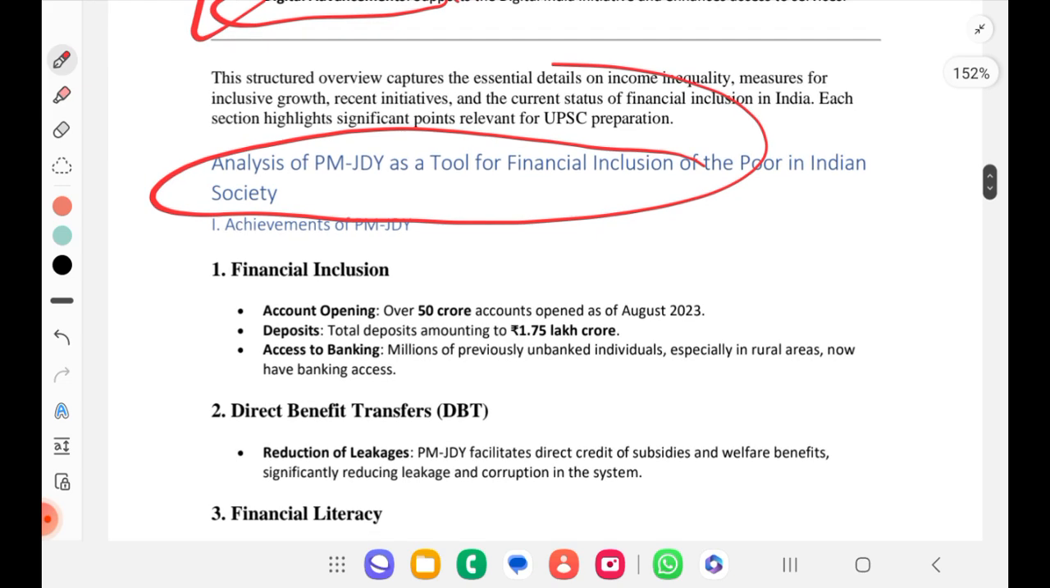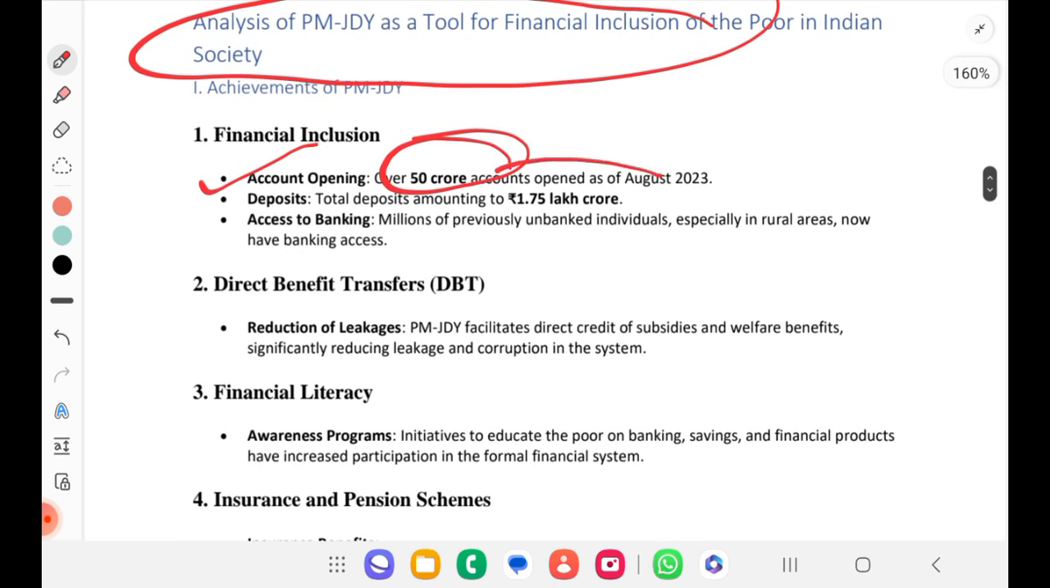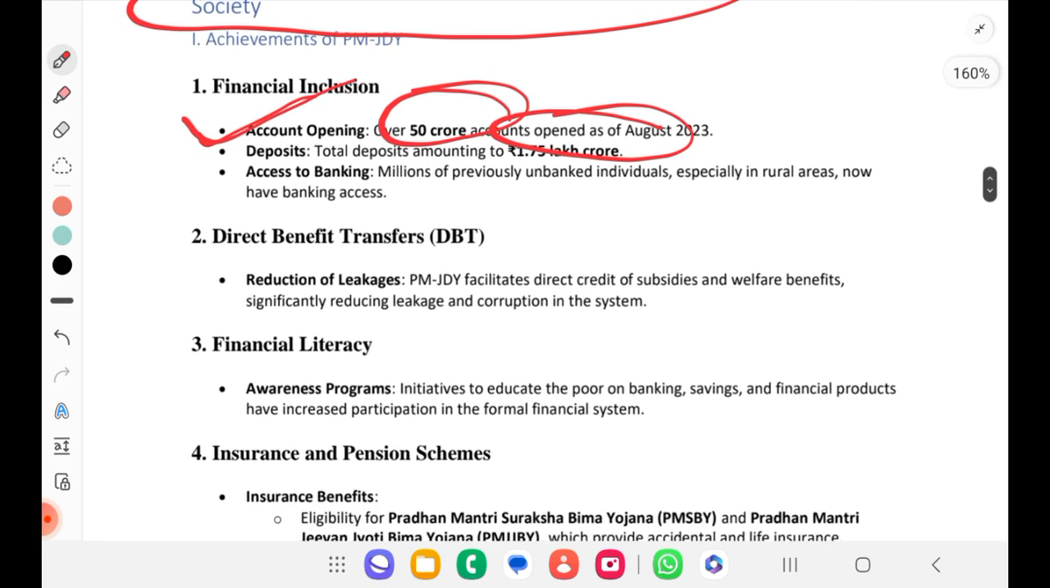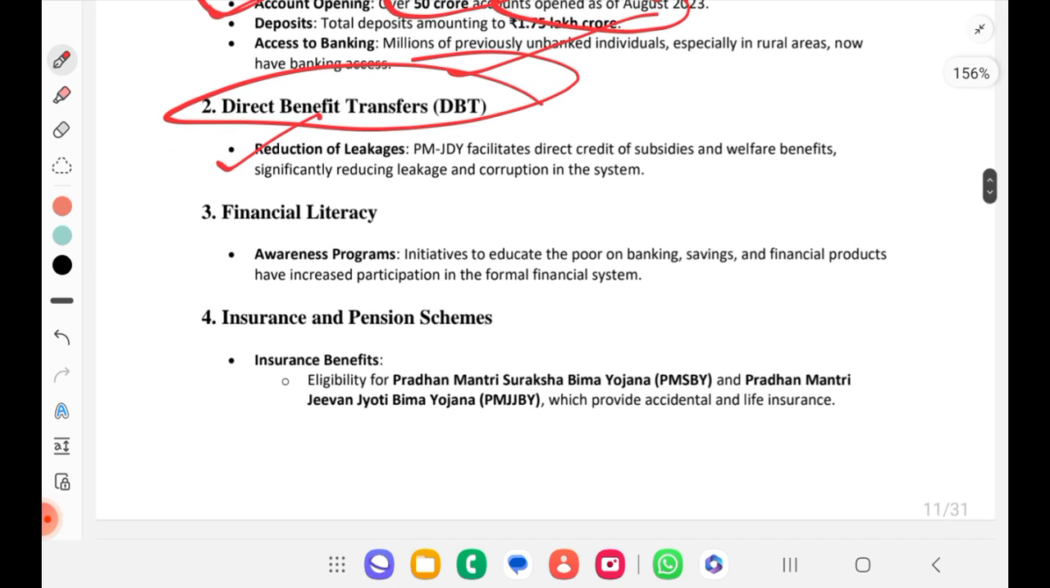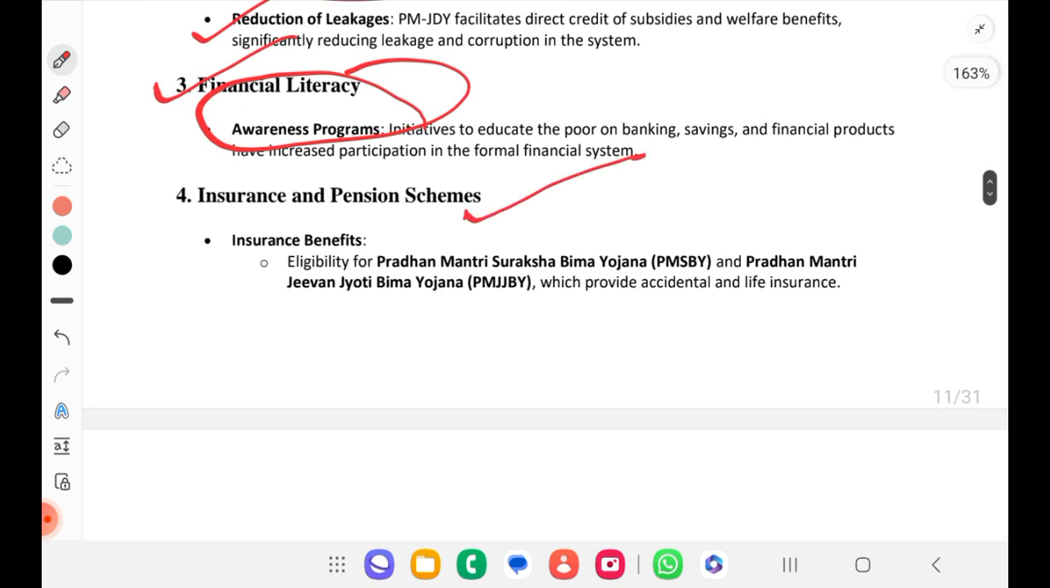So account opening around 50 crore and deposits of 1.7 lakh crore. At least remember 50 crore accounts are opened. Access to banks: millions of previously unbanked individuals, especially in rural areas, now have banking accounts. So we have DBT, direct benefit transfer, that is reducing the leakages. Then we have financial literacy also, awareness programs have been initiated. Then insurance and pension schemes are also included.